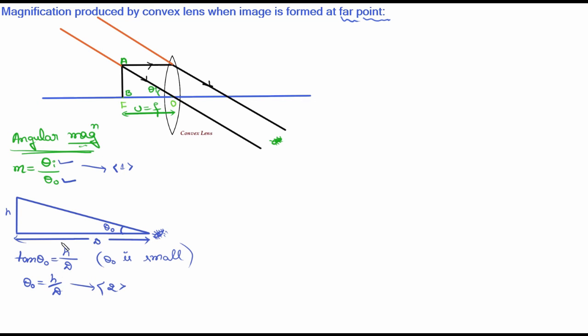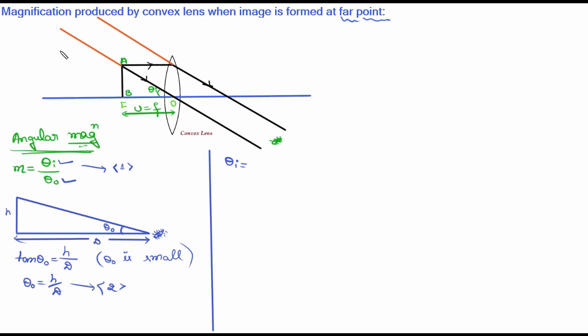Already we have got the value of theta O. We have to calculate the value of theta I now. So again tan theta I we have to take, but since theta is small, I will just take theta I is equal to... look here, somewhere like this a right angle triangle is formed, isn't it?